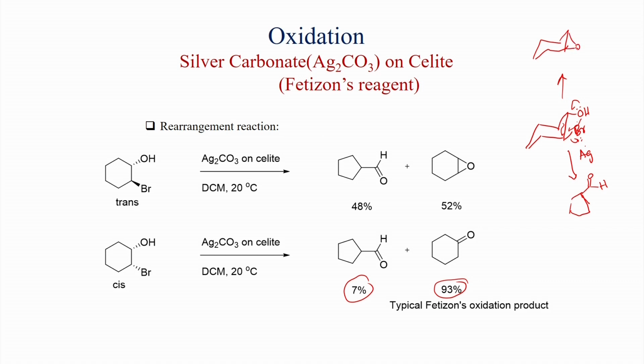On the other hand, when cis is used, because they are cis to each other, they cannot rearrange and form the epoxide. So that is why the rearrangement product is very less, and only the cyclohexanone is formed. Most likely it first gets oxidized to the 2-bromo cyclohexanone and then silver carbonate converts this to cyclohexanone.